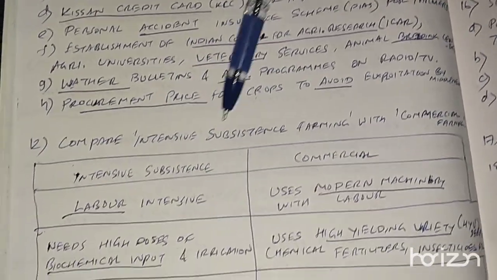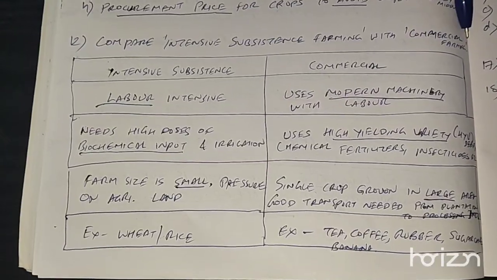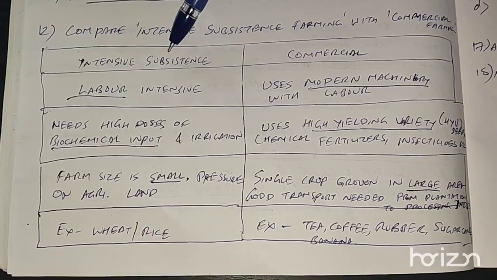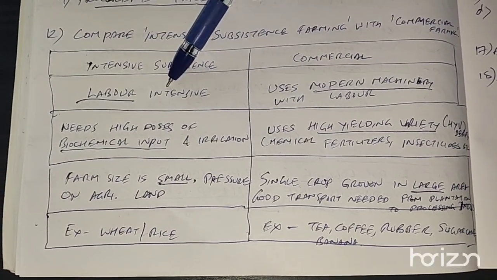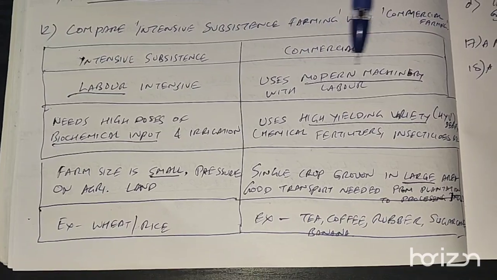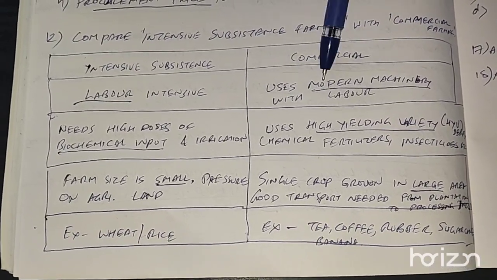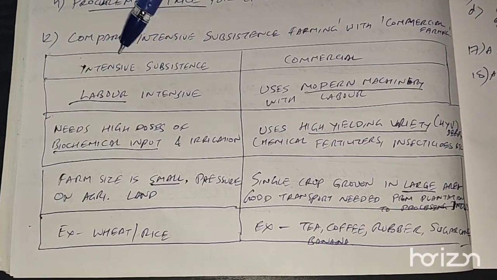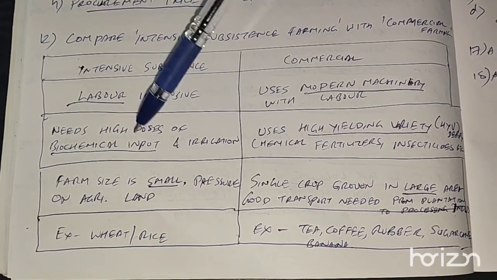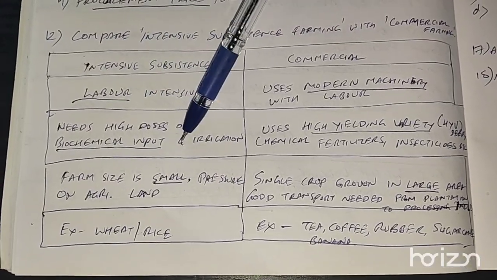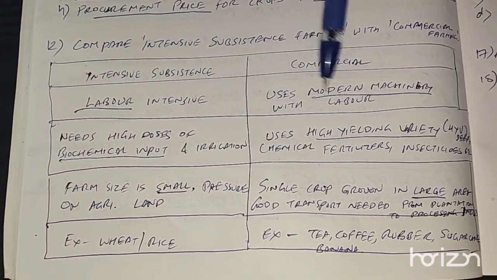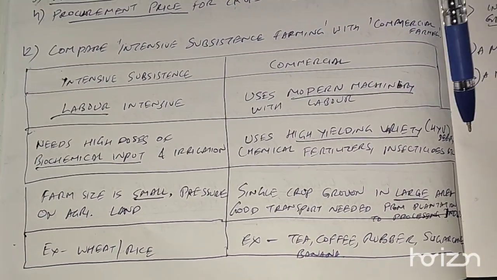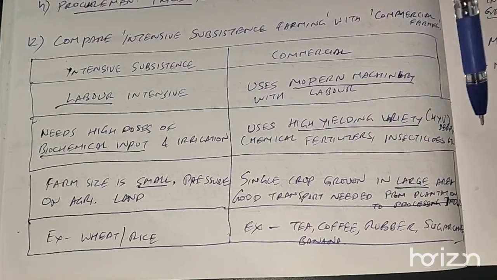Compare intensive subsistence farming with commercial farming. Intensive subsistence farming and commercial farming are different because intensive subsistence farming needs lot of labor. It's very labor intensive. Whereas in commercial farming, we use modern machinery with necessary labor. Okay. Second difference is the intensive subsistence farming needs high doses of biochemical input, irrigation, etc. Okay, and in the commercial farming we use high yielding variety, HYV, seeds, chemical fertilizers, insecticides, etc.